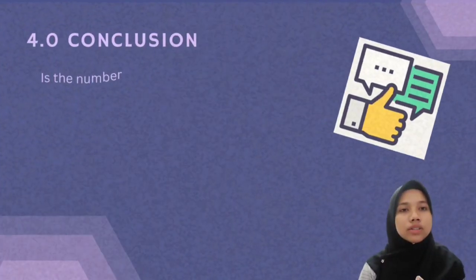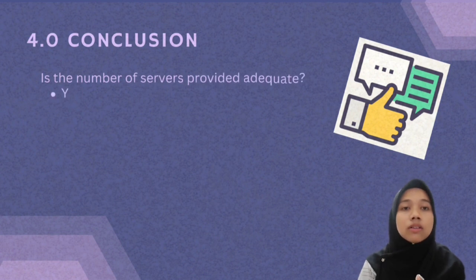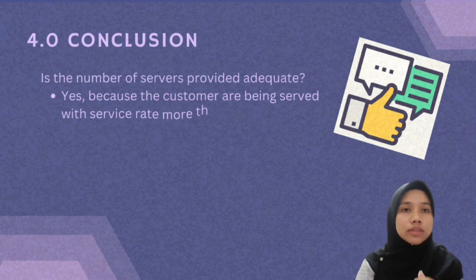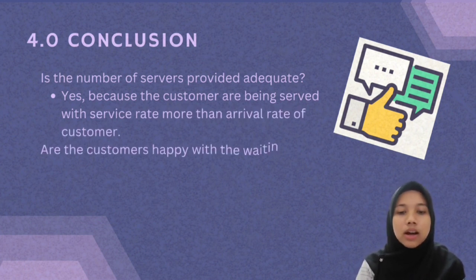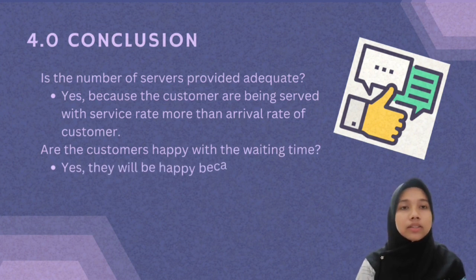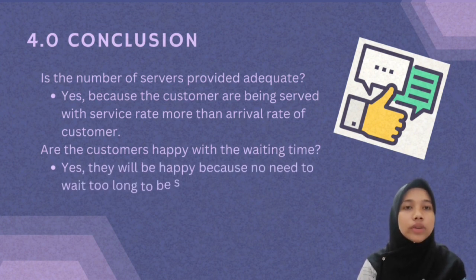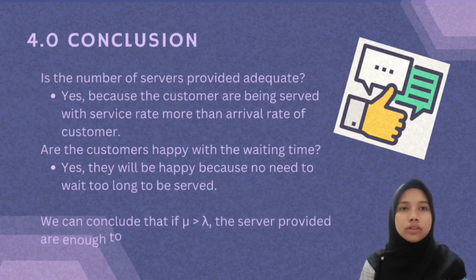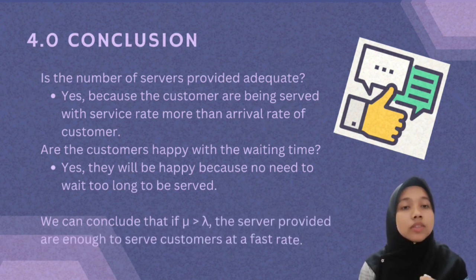Last but not least, for the conclusion, is the number of service provided adequate? The answer is yes, because the customers are being served with a service rate more than the arrival rate of customers. And then, are the customers happy with the waiting time? Yes, they will be happy because there is no need to wait too long to be served. And we can conclude that if mu is more than lambda, the service provided is enough to serve customers at a fast rate.